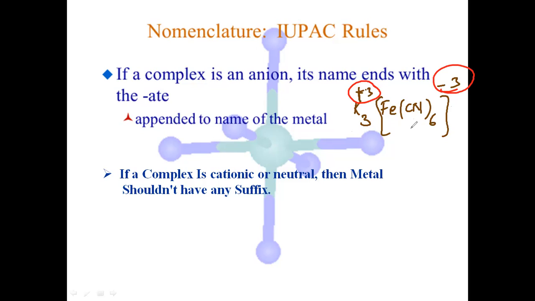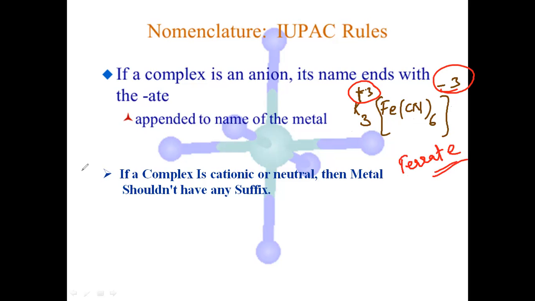If it is an anionic complex, its name must end with -ate. So what is the iron? Generally it is ferrum, so you must write the name as ferrate.